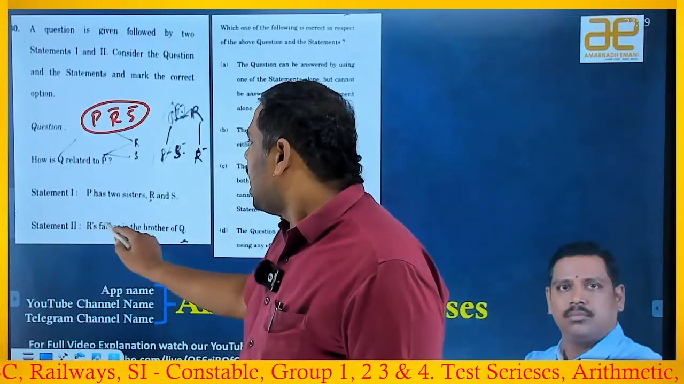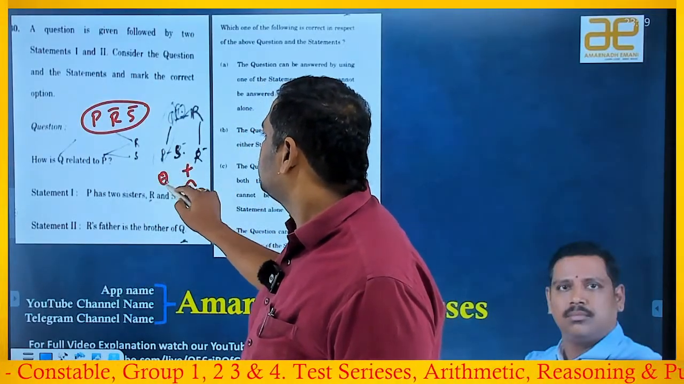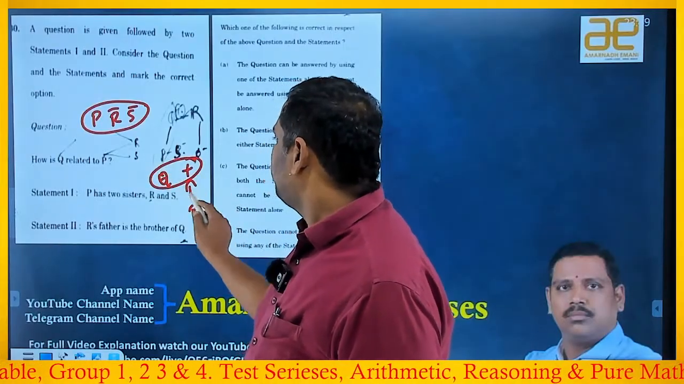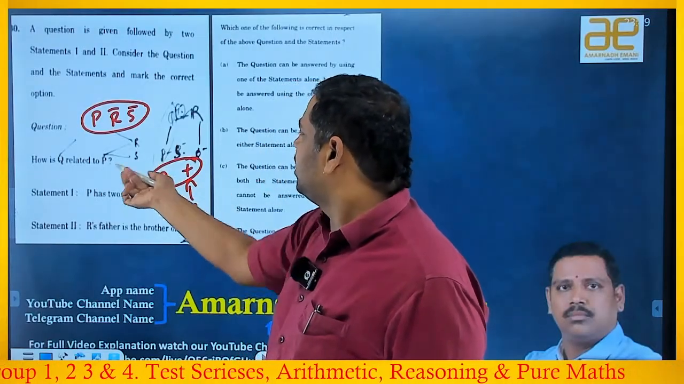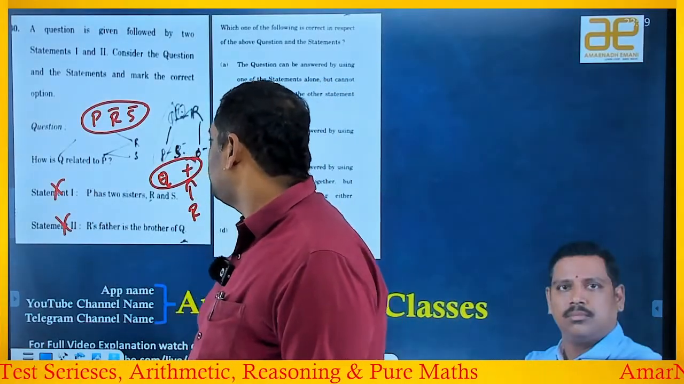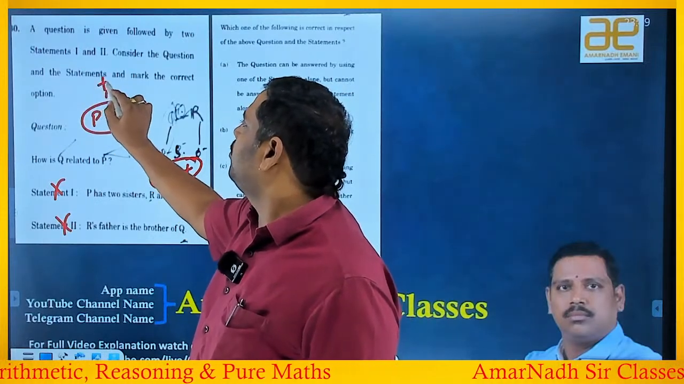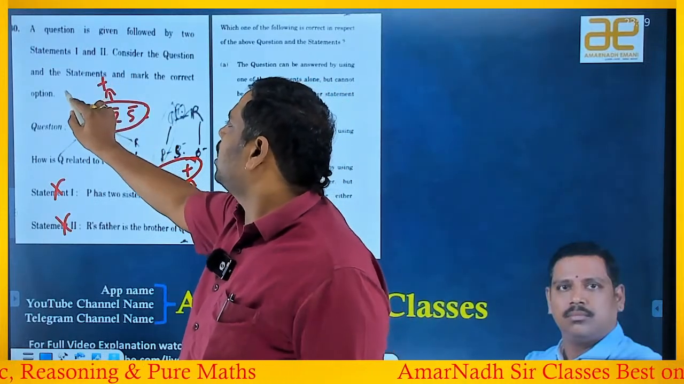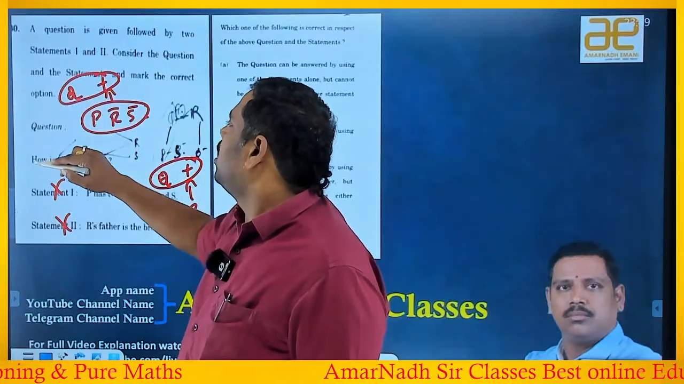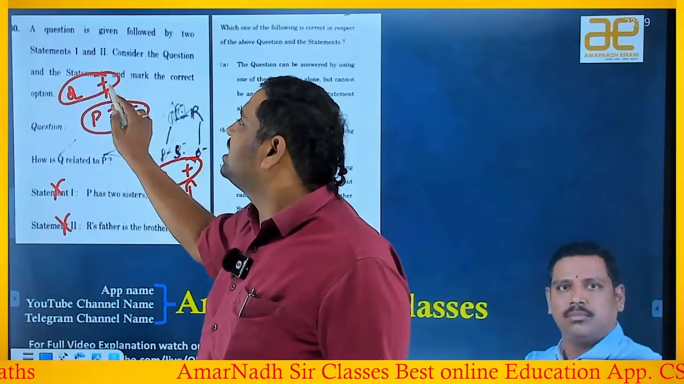So leave it. R's father is the brother of Q. Q's brother. From this, P is not there to relate, right? So the second one is also not sufficient. Then go with the combination. R's father is the brother of Q. R's father means the father of these three members. He is the brother of Q. That means P's father's sibling.